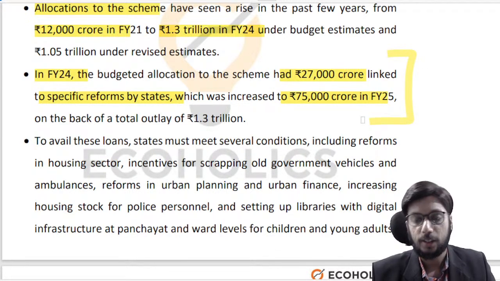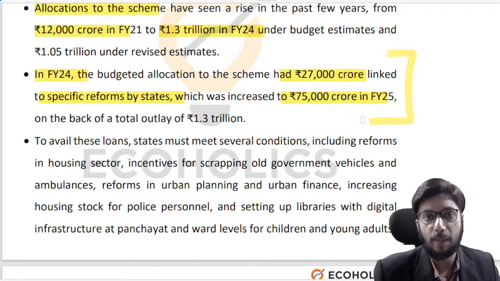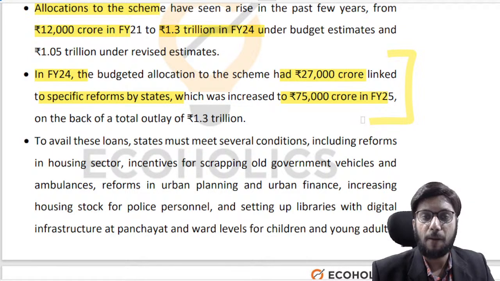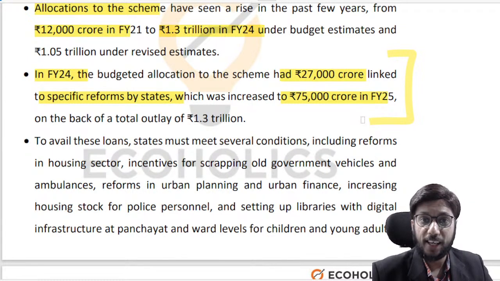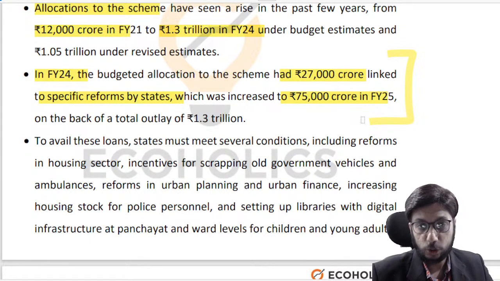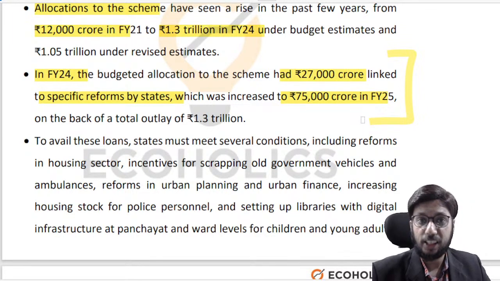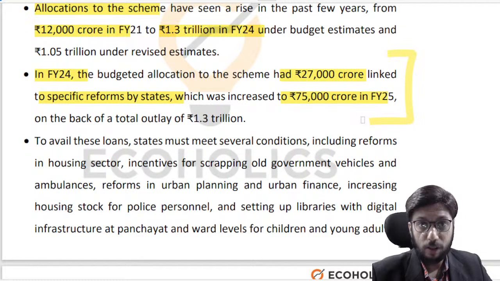explain this to you. See, a lot of state governments have a lot of loss-making entities. For example, a lot of state governments have power distribution companies which are running in losses, or a lot of state governments don't finance their local governments properly. They don't transfer money towards panchayati raj institutions and urban local bodies. A lot of state governments do not undertake the necessary reforms in a variety of areas. Those areas could be agriculture, power, collecting property taxes, or healthcare, right?